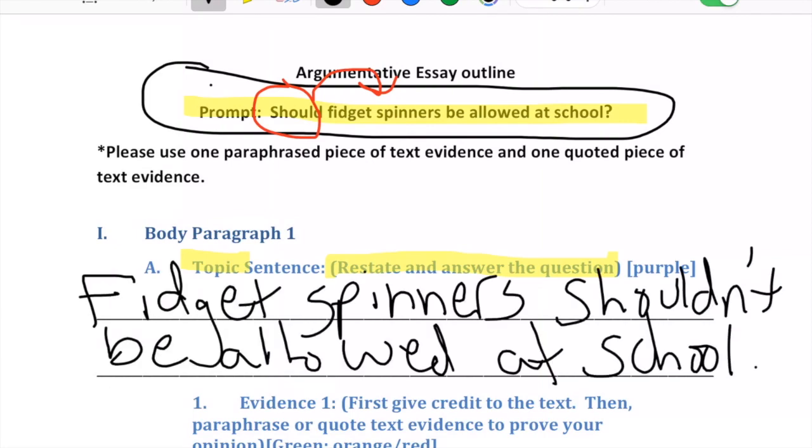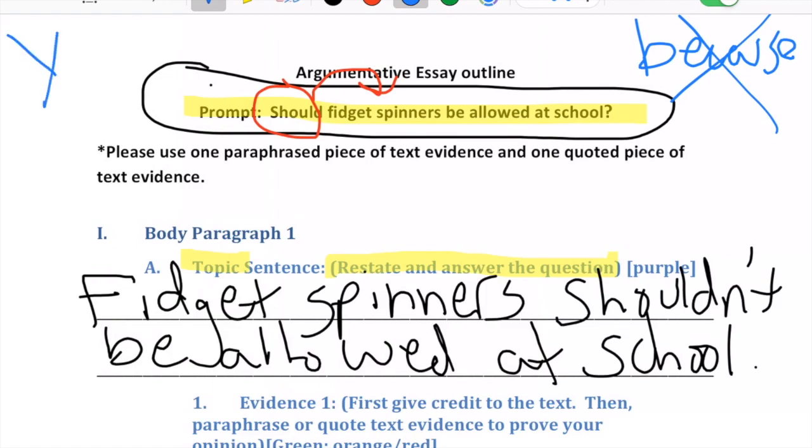Now, there are a few things we want to try to avoid when creating a topic sentence. First of all, we want to avoid because. If we put fidget spinners should be allowed at school because they're fun, for example, now my whole paragraph has to be about how fidget spinners are fun. That really narrows my focus. So we really don't want a because in our topic sentence. We want to keep it as broad as possible.